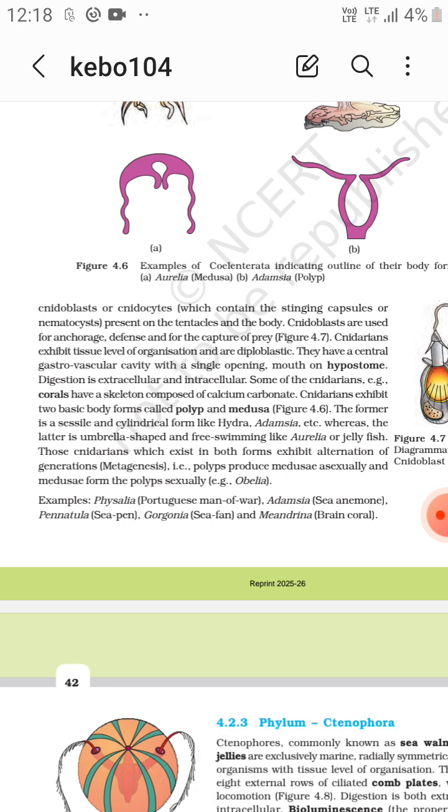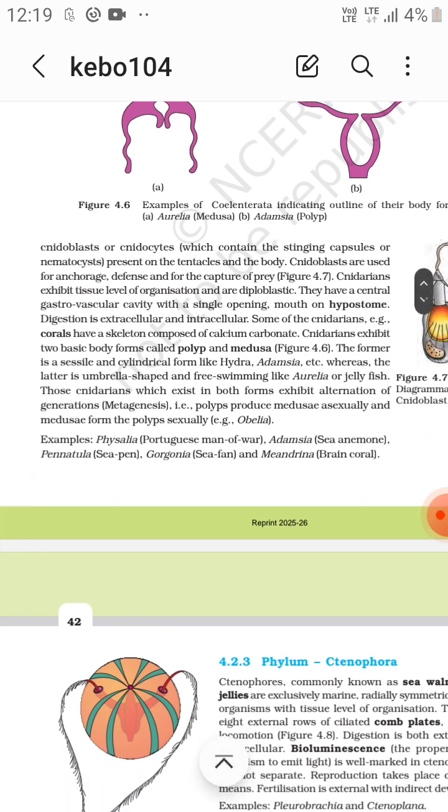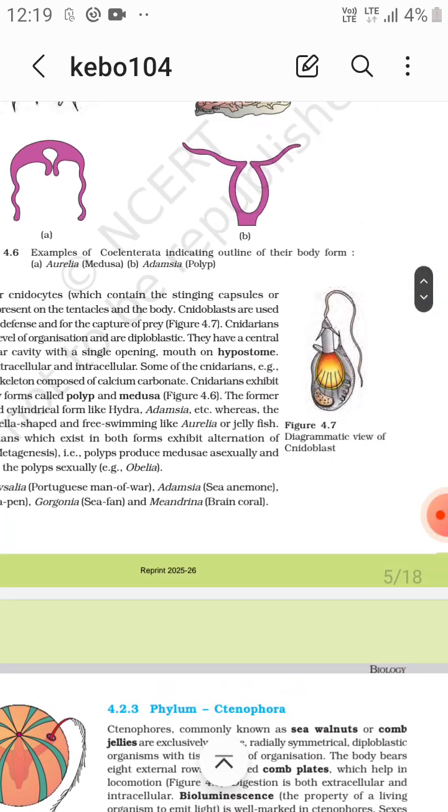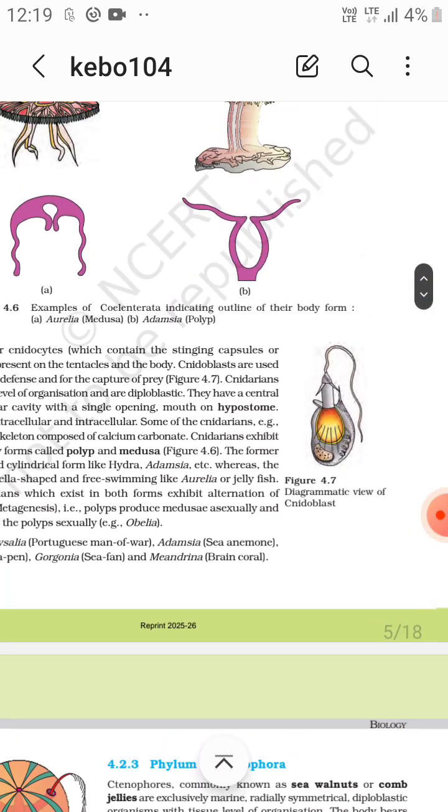Other examples: Physalia, the Portuguese man of war; Adamsia, sea anemone; Pennatula, the sea pen; Gorgonia, sea fan; and Meandrina, the brain coral. This is the diagram of the cnidoblast and it has a stinging capsule.